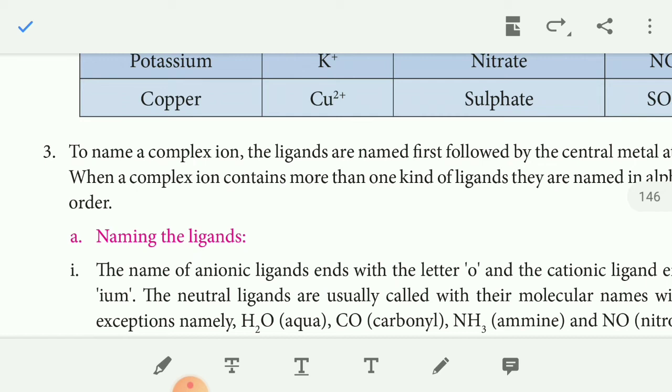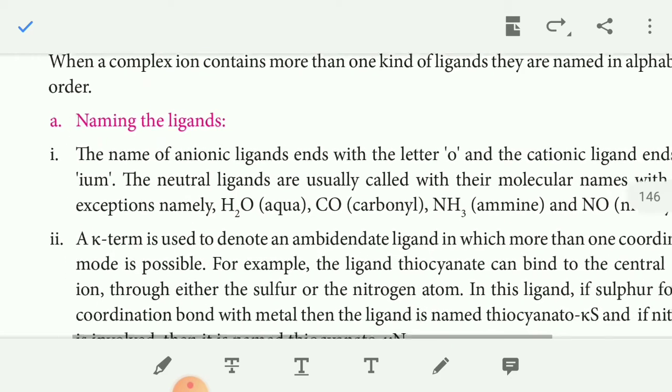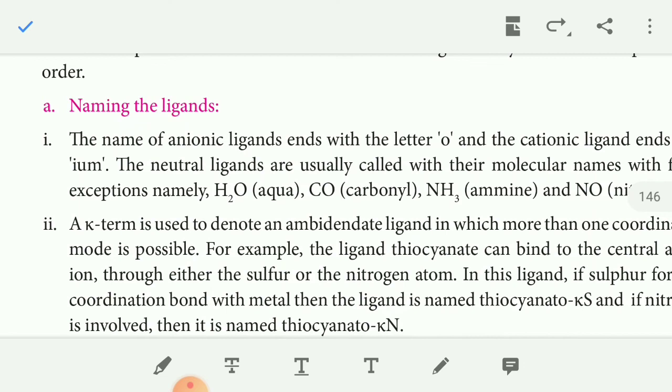So to name the complex ion, first you name the ligands, after that the central metal ion. If more than one ligand is present in a complex, we give preference to alphabetical order. Anionic ligands end with O, cationic ligands end with IUM, and neutral ligands are, for example, water and ammine.